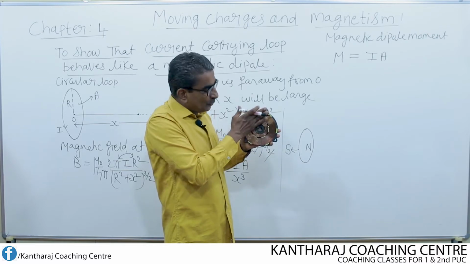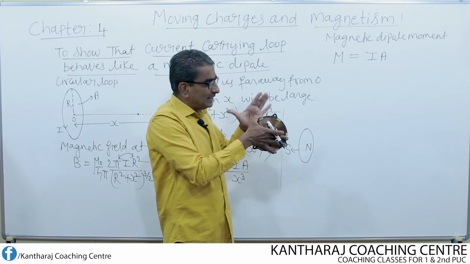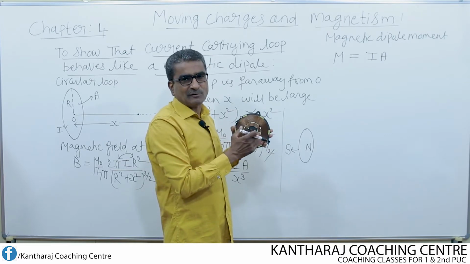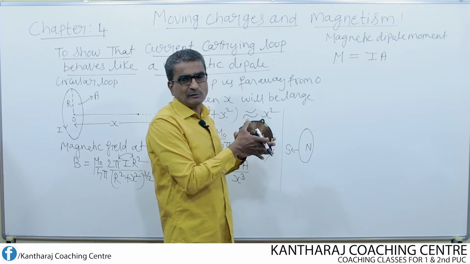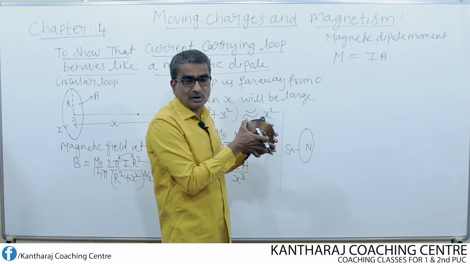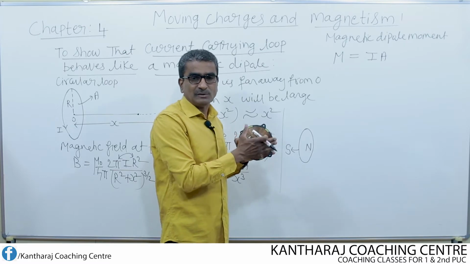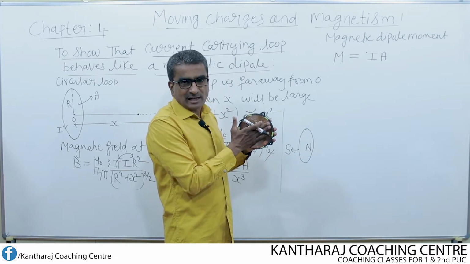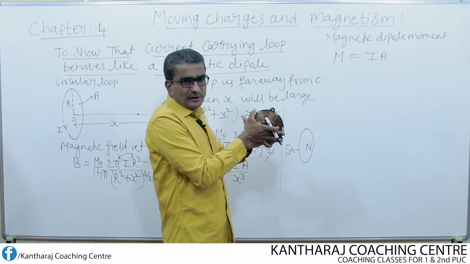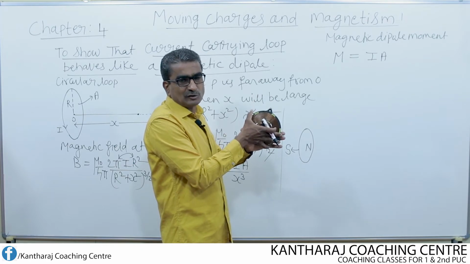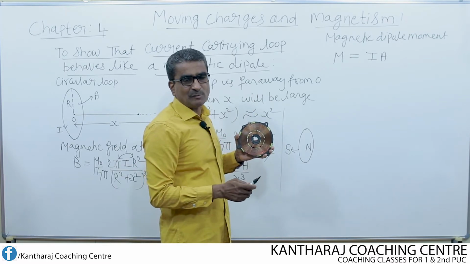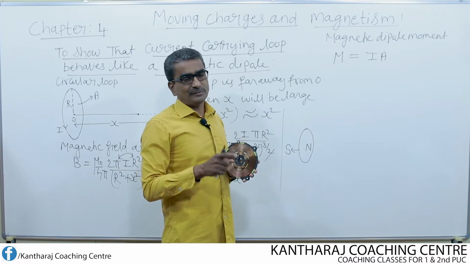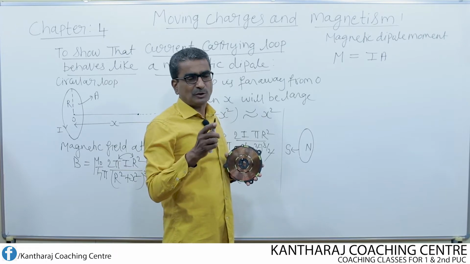In such a case, one face should behave like a north pole and the other face like a south pole. So the polarity depends upon the direction of the current. Which face should behave like north pole and which like south pole, we have already explained in our previous classes. So if this behaves as a north pole, certainly the back face or the far off face behaves like a south pole. Then the direction of magnetic dipole moment is always from south pole to north pole. Remember, not from north to south, it is from south pole to north pole.